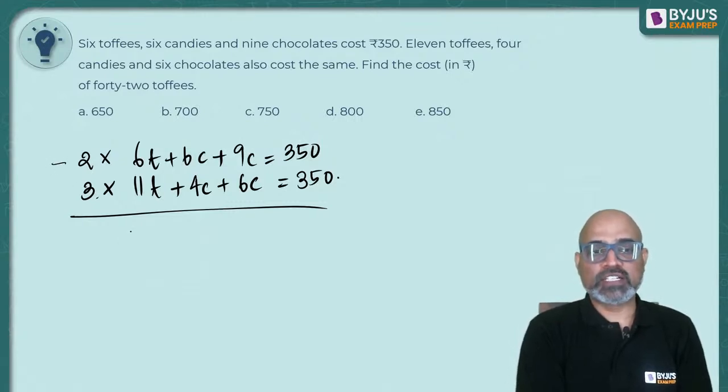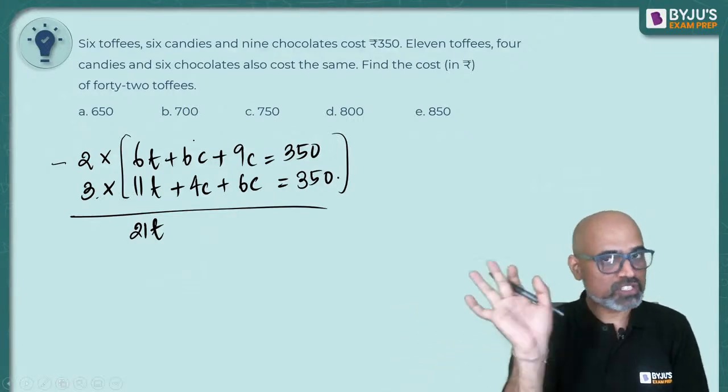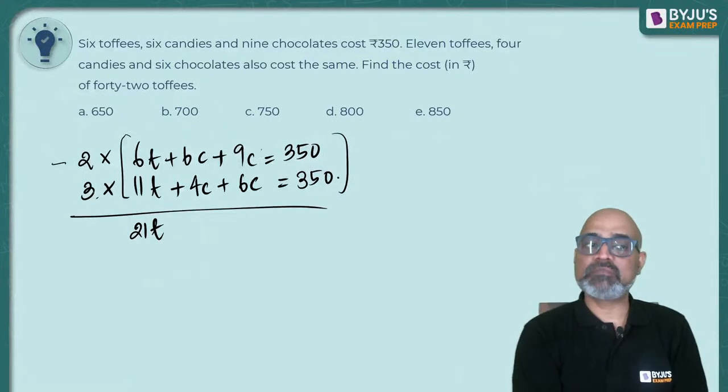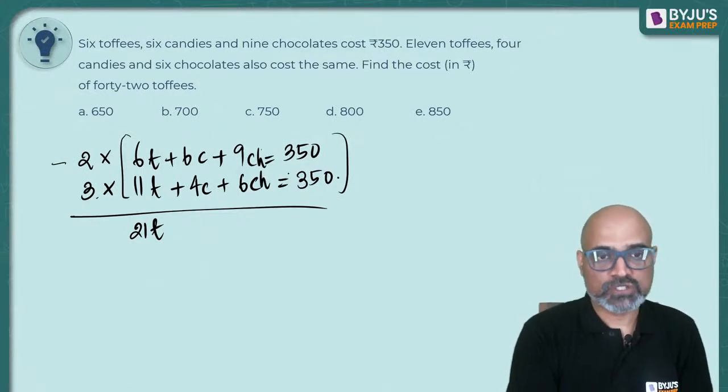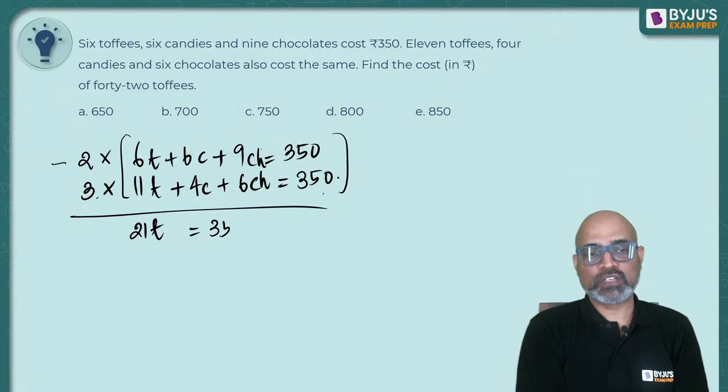You will have 33t minus 12t, which is 21t. Then 12c minus 12c vanishes, it's 0. 18c minus 12c also vanishes. Okay, let me take chocolate as ch, sorry, otherwise we will have repetition of the variable. 3 into 350 minus 2 times 350 is 350.